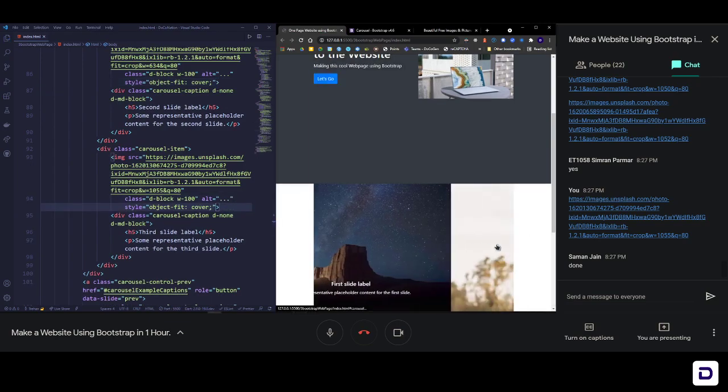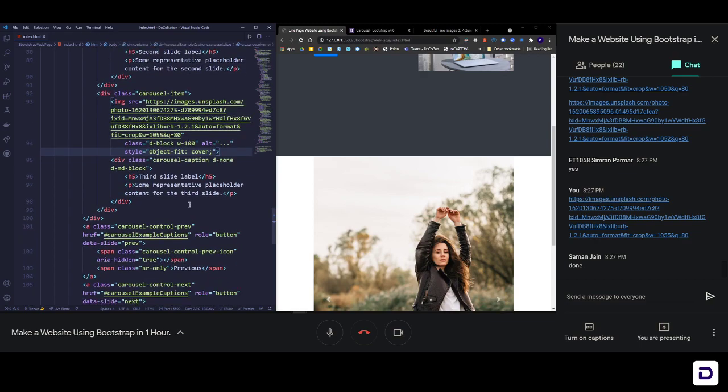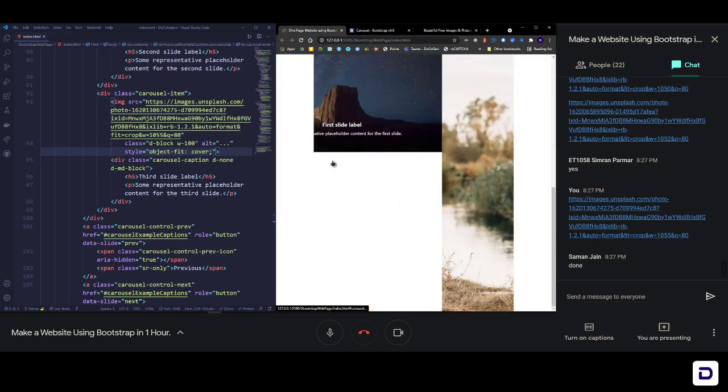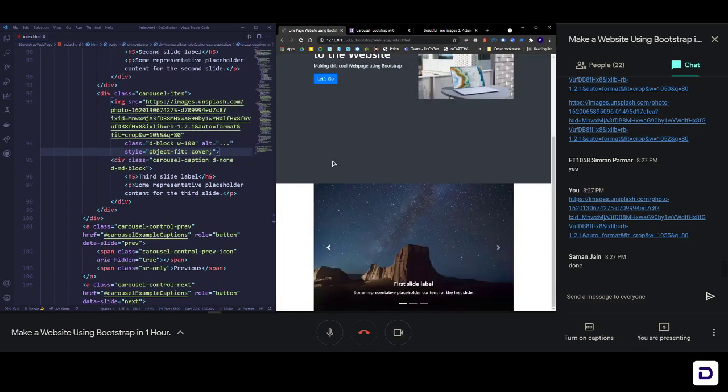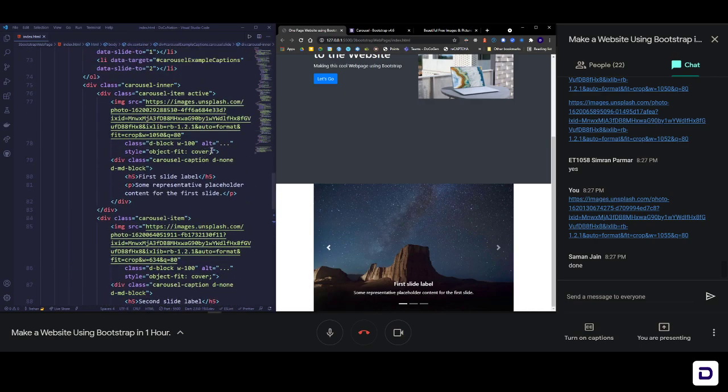And now if I go on to the next one, okay, let me define the size. So one part is done, that is object fit, and the next part is you have to now define the height of the image. What height do you need? So according to this web page, I guess this is around 500 pixels or something. So let's have it around 500 only, okay, or maybe 400.